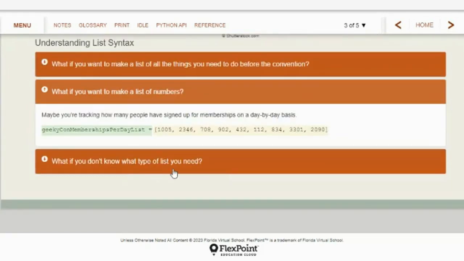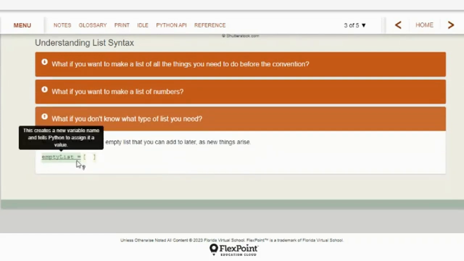What if you don't know what type of list you need, but you know you want to create a list? You can create an empty list. Empty list equals, and then just brackets with a space in it and another bracket. And then as your program goes on, you could fill in your list.